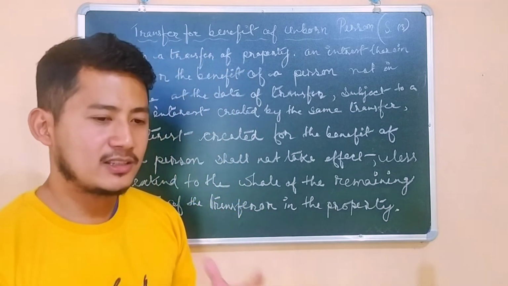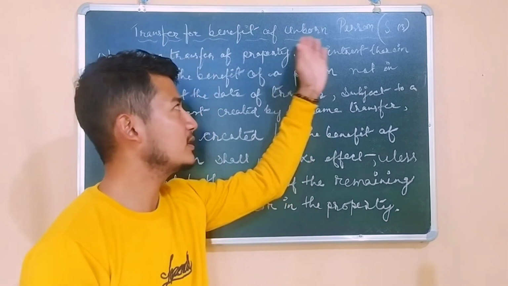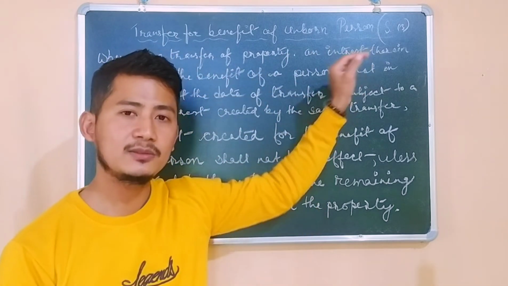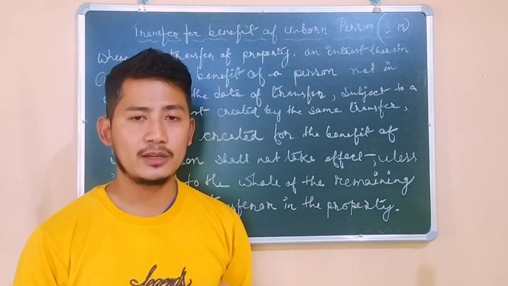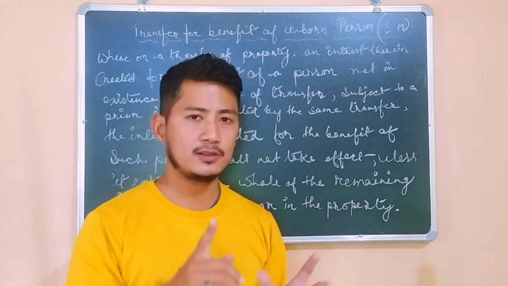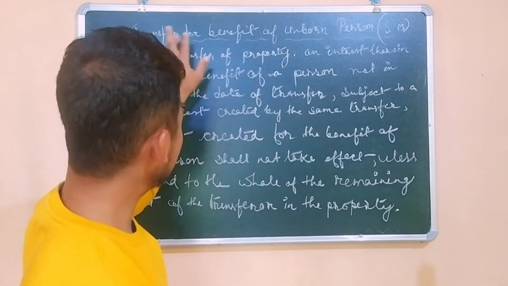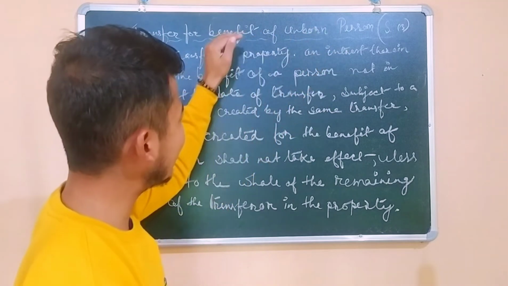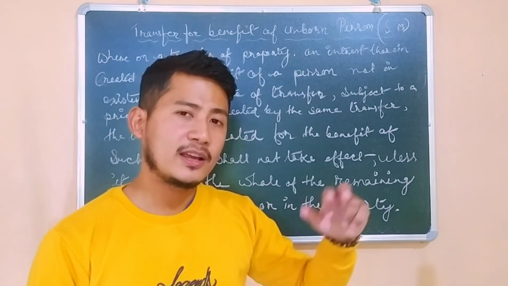So, as it says, Section 5 says that the transfer can be done only between two living persons. But the unborn person is the exception. Sections 13 and 14 are the exception to the rule, that is, the rule of inter vivos. Please remember that term. Inter vivos means between two living persons. So here, transfer for the benefit of an unborn person is the exception to the rule against inter vivos.